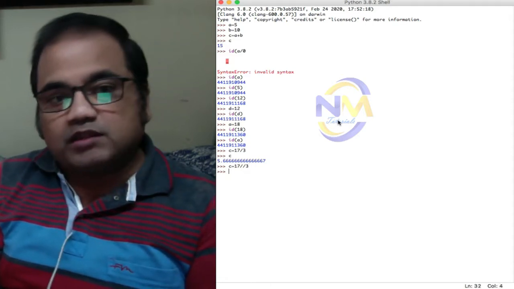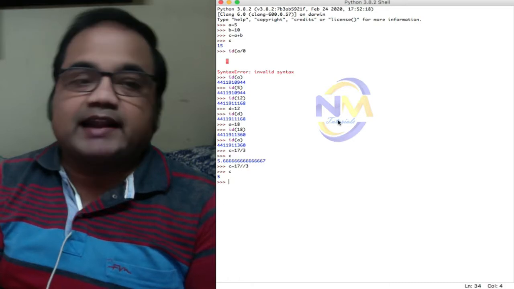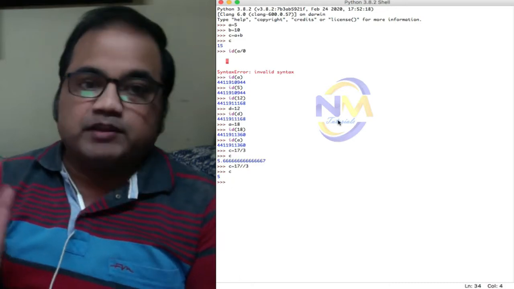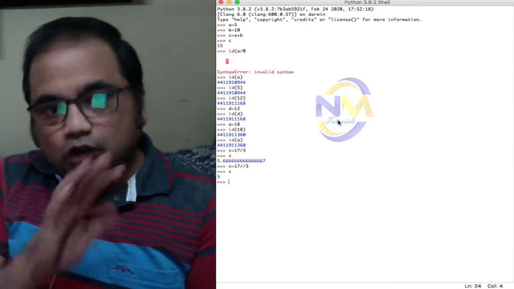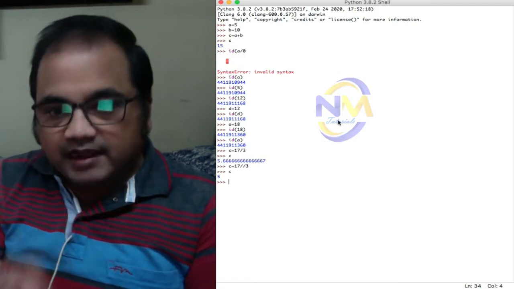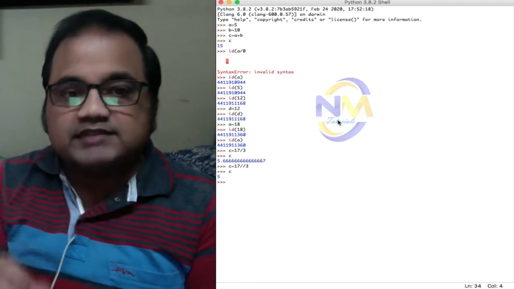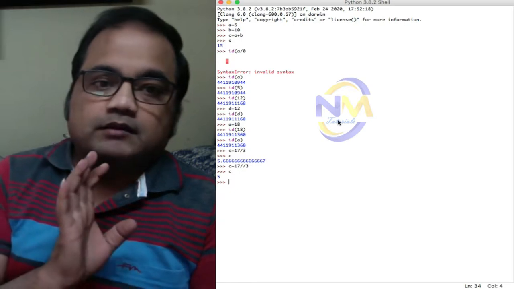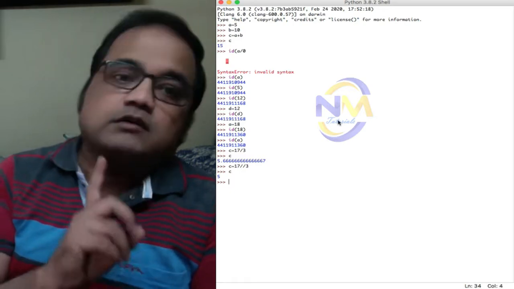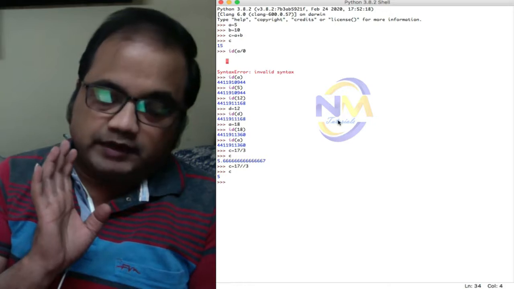So it will give me the integral part only, it will directly truncate the decimal places, right? It will not round off the value.